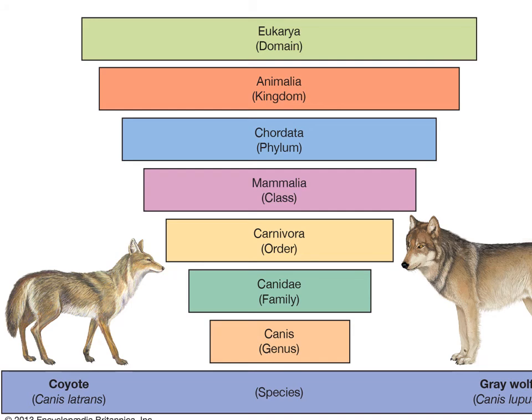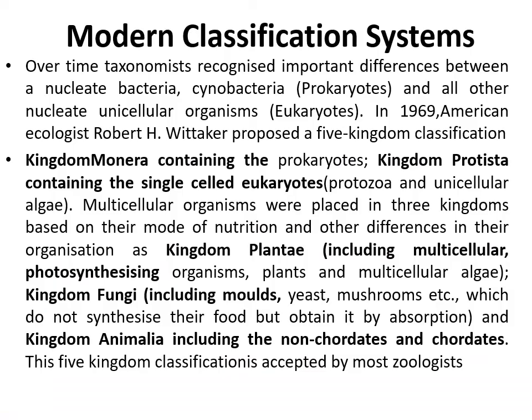Domain is Eukarya, kingdom Animalia, Chordata phylum, Mammalia class, order Carnivora, family Canidae, genus Canis, and only the species name is the difference.